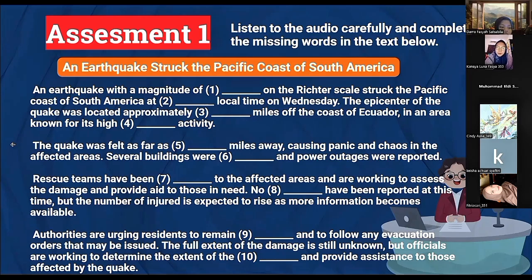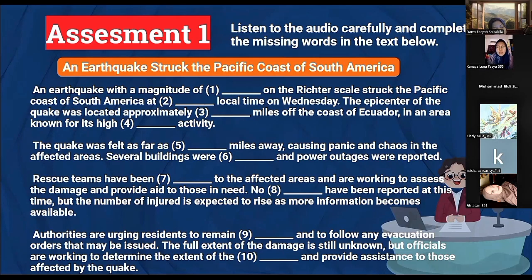The answer is fatalities, ma'am. Okay, I keep your answer. Number 9, please answer, Keisha. Number 9 is calm. All right, number 10, please answer, LD. For number 10 is destruction.